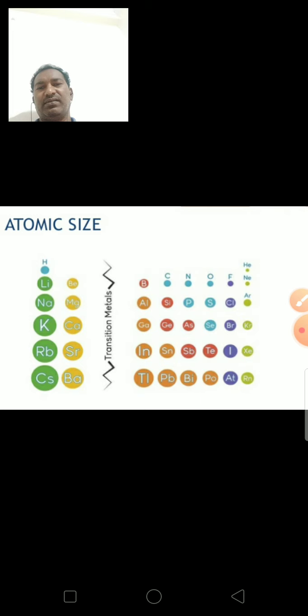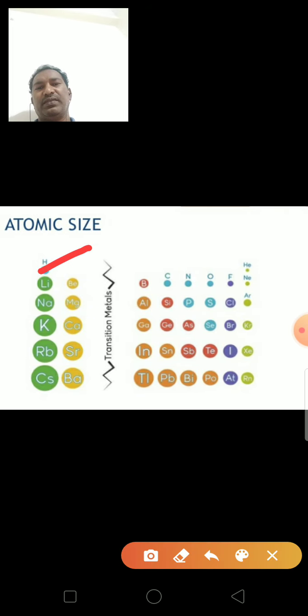See here, this is the first group of elements, then the second group elements, and the transition metals in the middle. Then boron, aluminum, gallium. Generally in groups, from top to bottom, atomic and ionic radius increases.